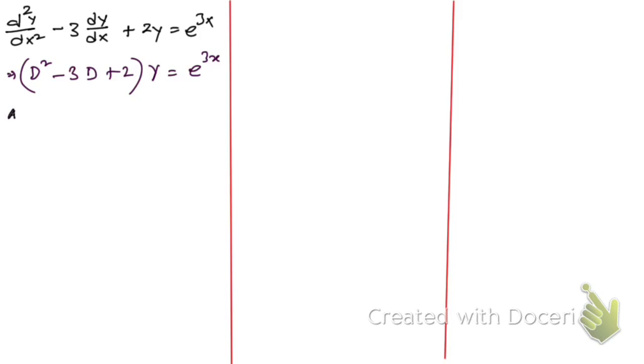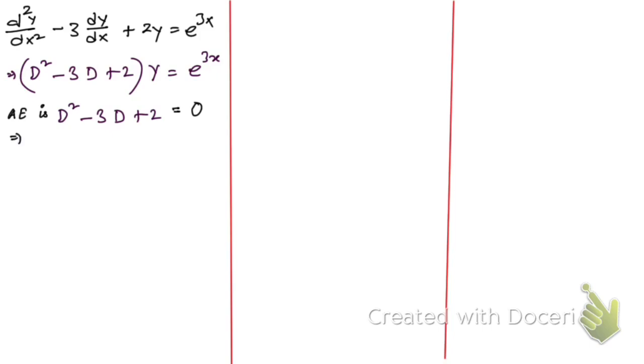Okay, the auxiliary equation is, we should take this one, right? We should take this one. Let me copy this. Okay, and we need to make the right hand side equal to 0. Okay, that is the auxiliary equation. Hope you have understood this.